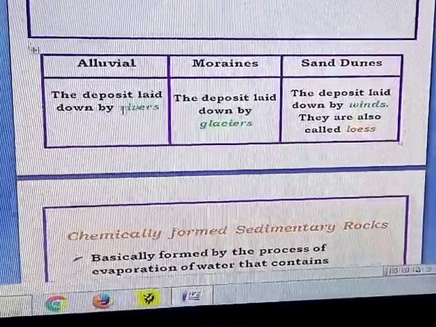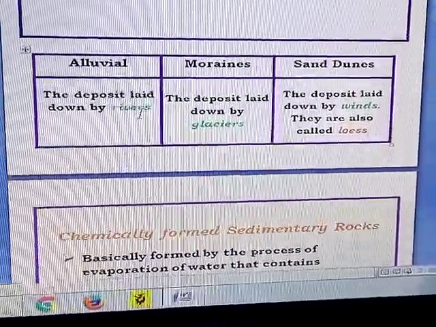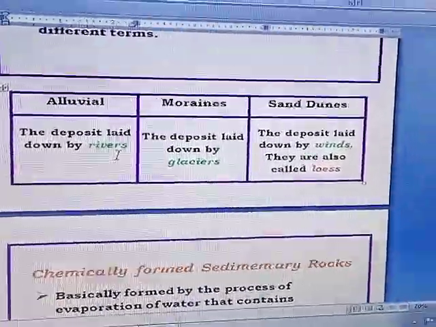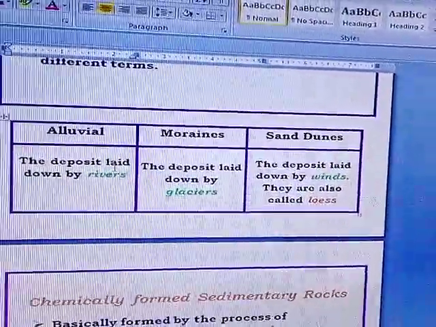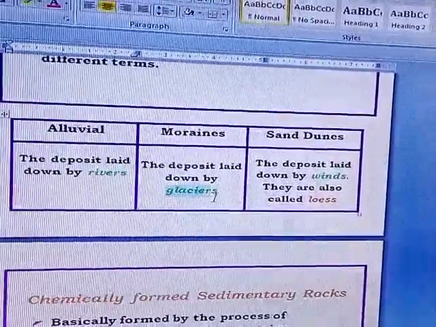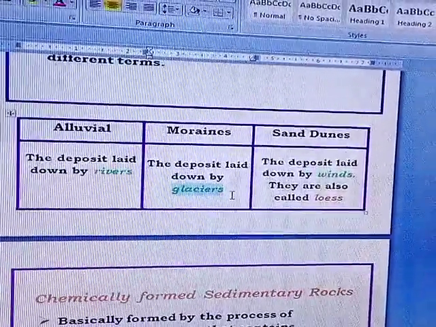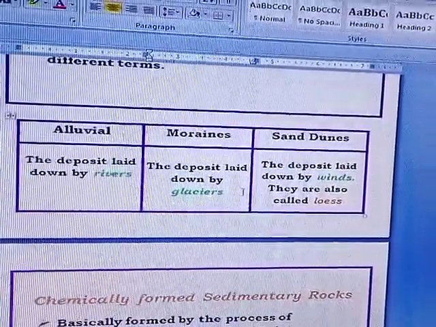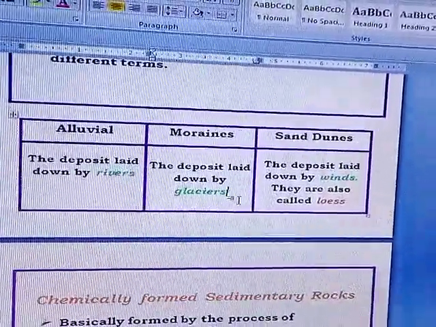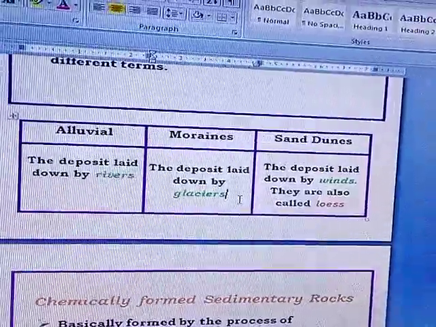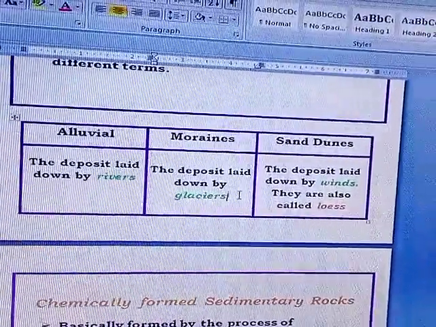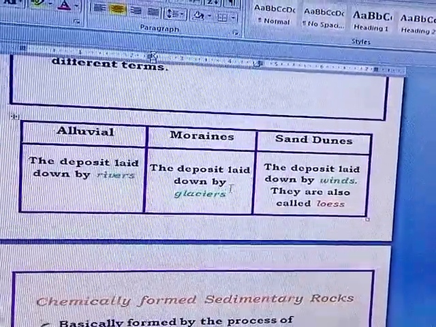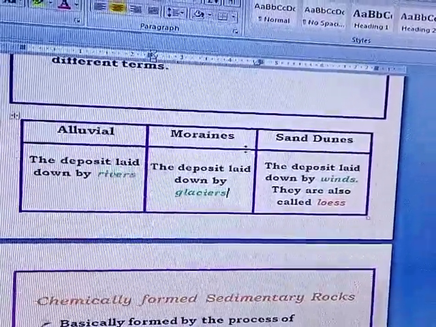Now, rivers are an agent. So the deposit that is laid down by the rivers is known as alluvial. Here, the glaciers are the agents. If the glaciers bring the sediments and deposit them, and that is how the sedimentary rocks are formed, then that kind of deposit is known as moraines.